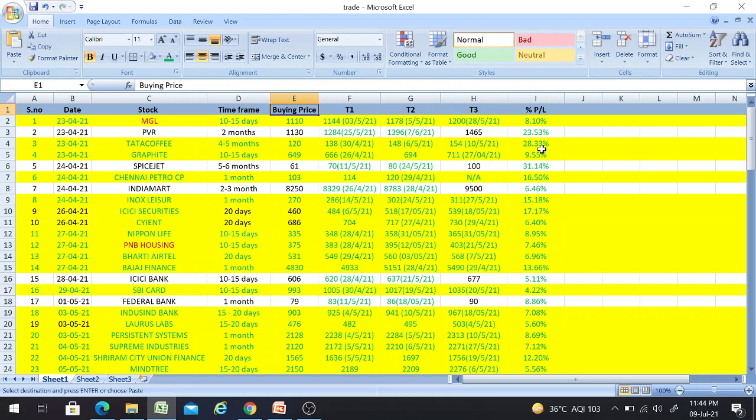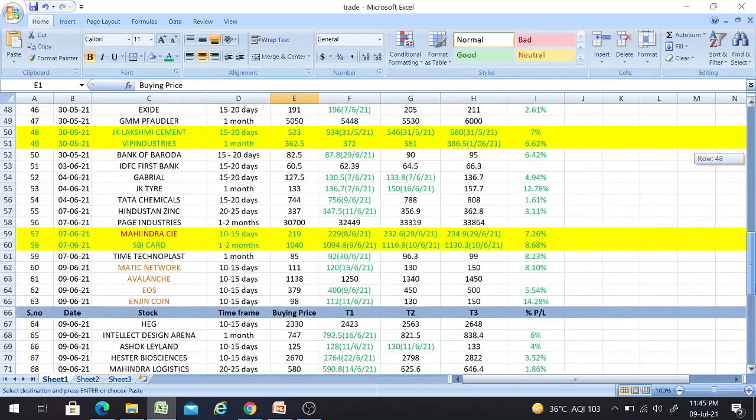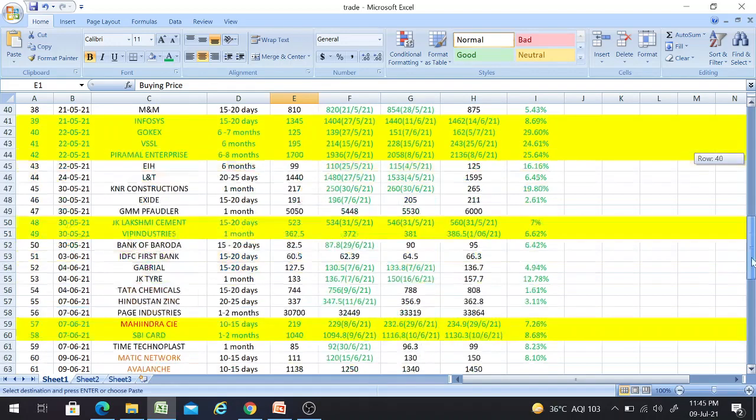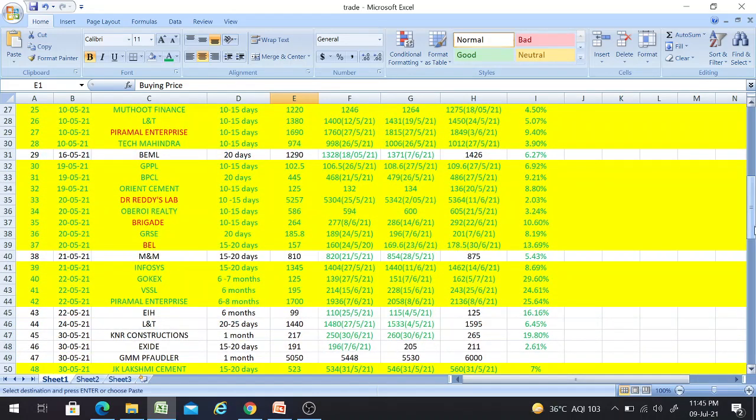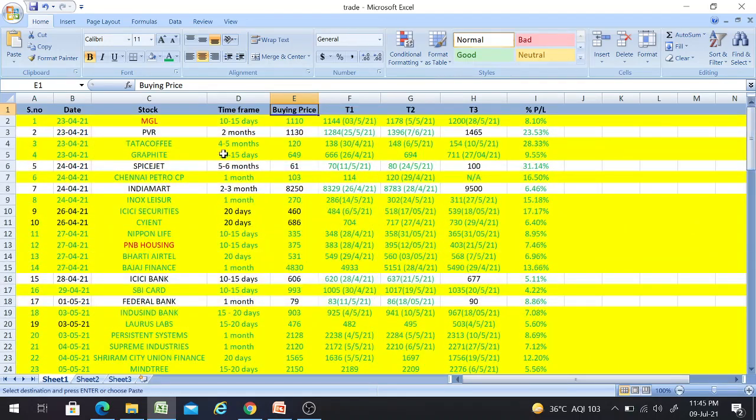I would like to remind you that you should only count the market working days, not the non-market days. With that you can check whether the particular stock has achieved the target within the time frame I have mentioned or not. As I told you, I'll be discussing the previous trading calls whose targets got achieved, the recently achieved targets, not the very old ones. And as I said, I'll explain the color coding, and there will be very few stocks which are mentioned in red color.